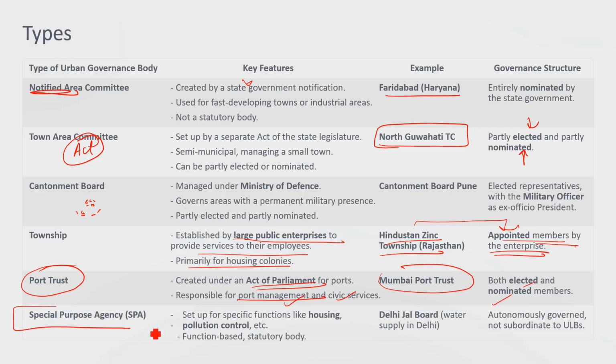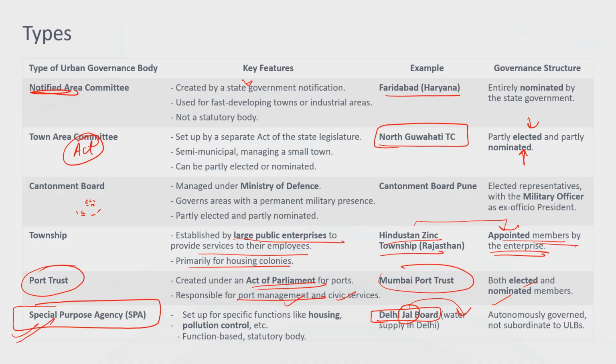Next is special purpose agency. From the name only you can guess what it is. Means for one specific purpose it has been created. For example, Delhi Jal Board. Jal means it is created just for water supply. So its sole function is to ensure water supply. That is a special purpose agency.